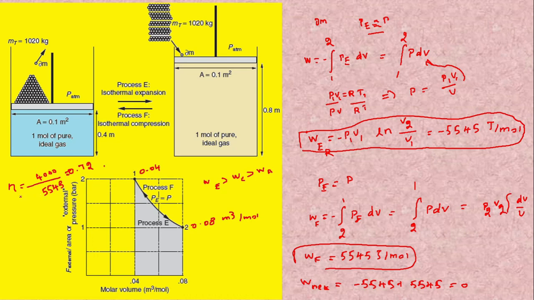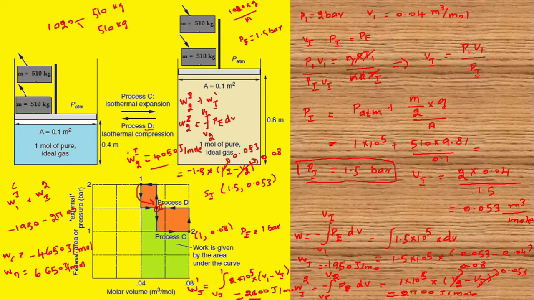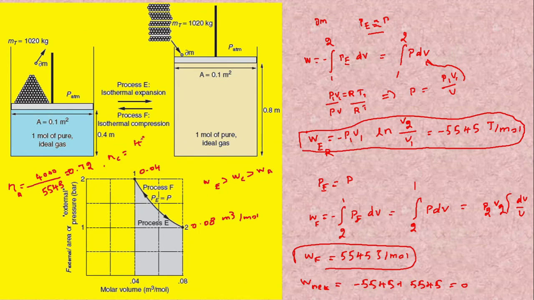Similarly, for process C, the work done is 4650 divided by 5545. The efficiency is 0.83. When we divided the mass into 2, the efficiency improved.